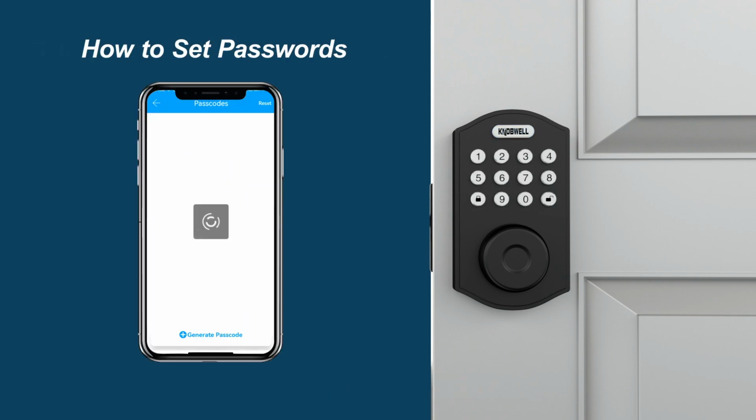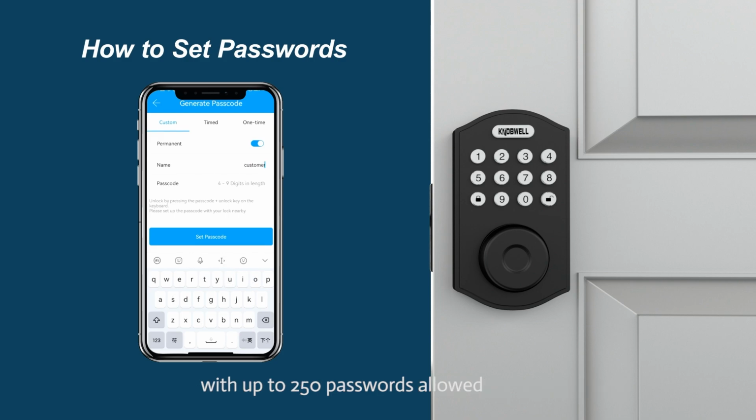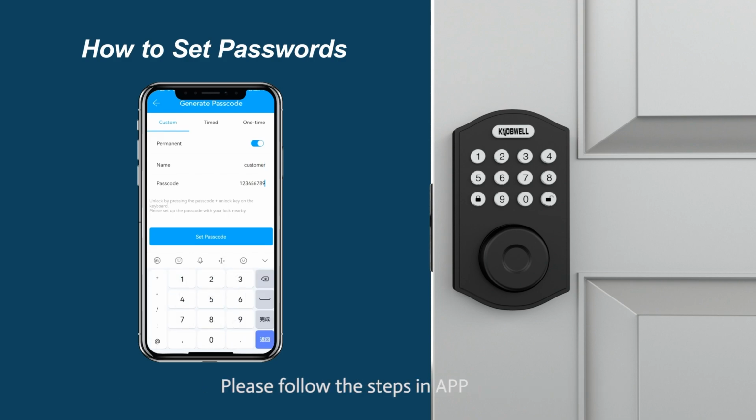How to set passwords. You can set different types of passwords according to your needs, with up to 250 passwords allowed. Please follow the steps in app.